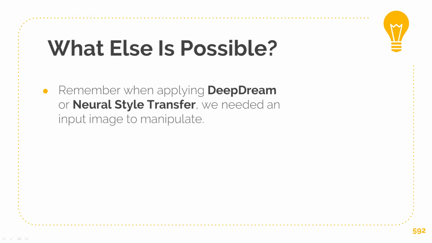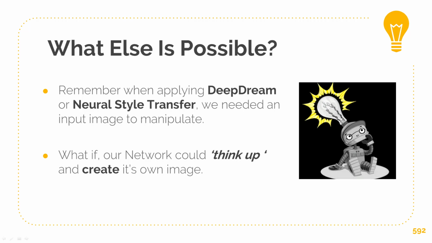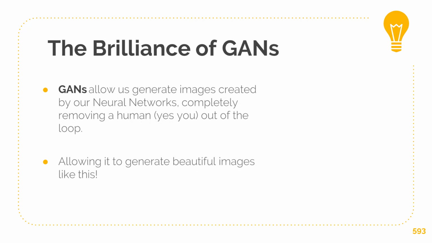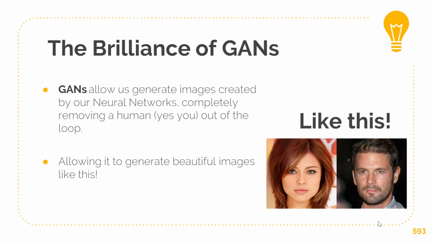But what else is possible? Remember, when applying deep dream or neural style transfer, we needed an input image to manipulate. But what if our network could think up or create something on its own? Well, that's the brilliance of GANs. GANs allow us to generate images completely without any input. It basically just uses pre-trained information and thinks up, yes, to create beautiful images like this. No, I'm actually just kidding. It's like this. These are actually celebrity faces that a GAN has generated based on a dataset of celebrity faces. So that's pretty cool.